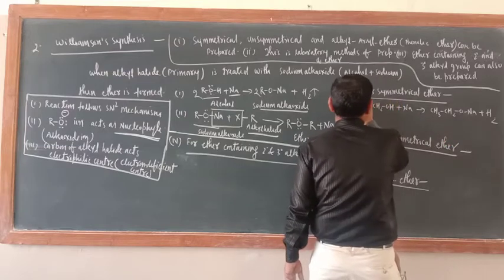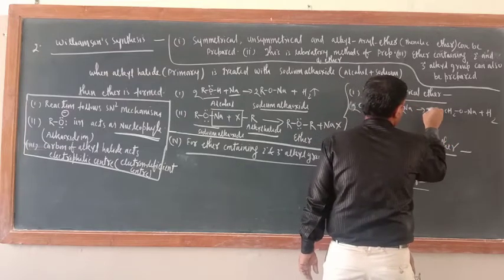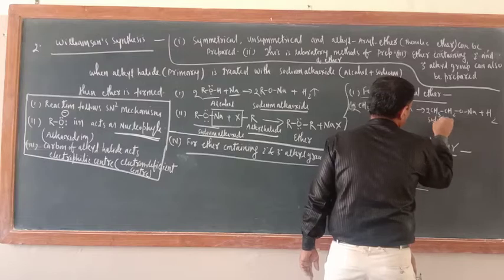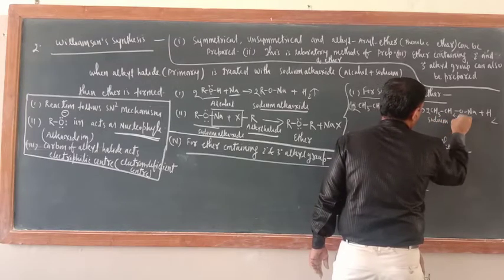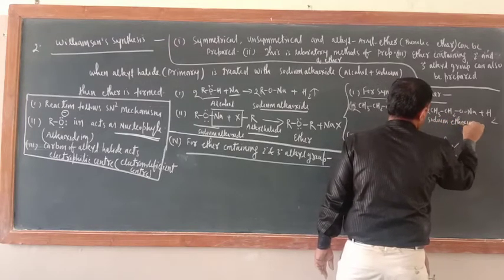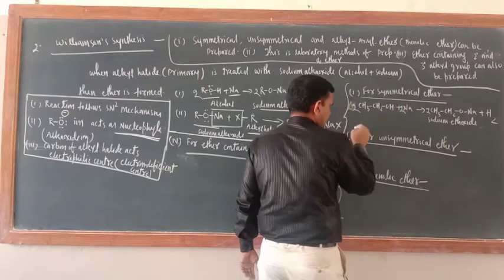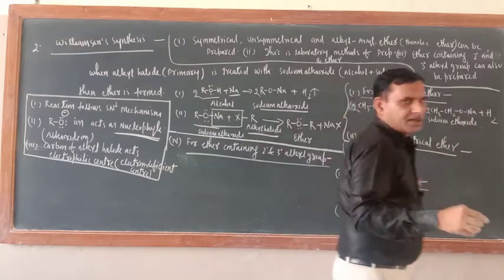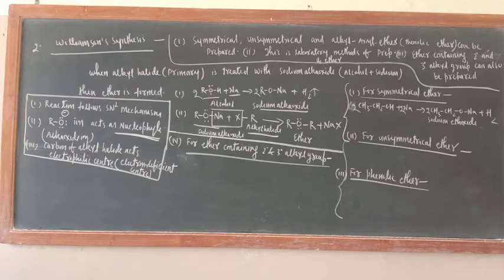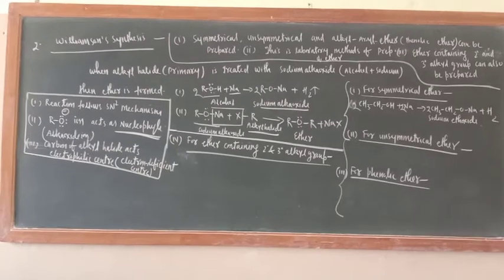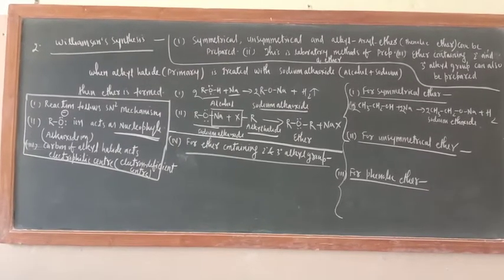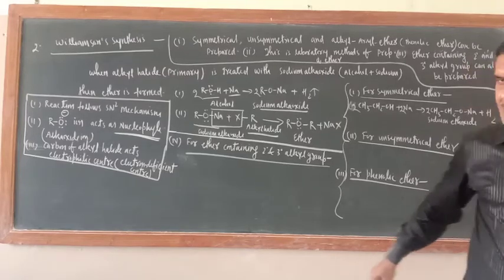Sodium ethoxide. So write down here, sodium ethoxide. So in step number first, sodium ethoxide is formed.